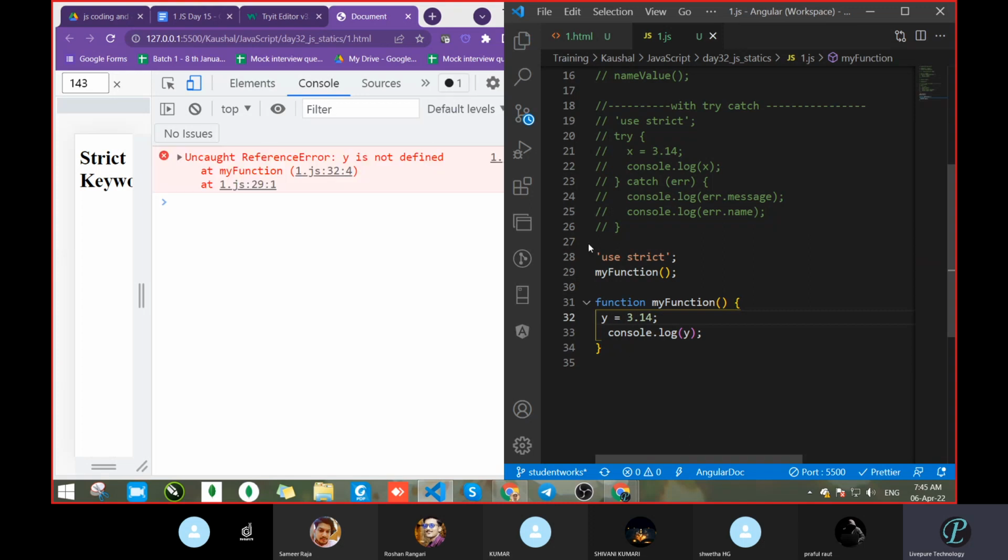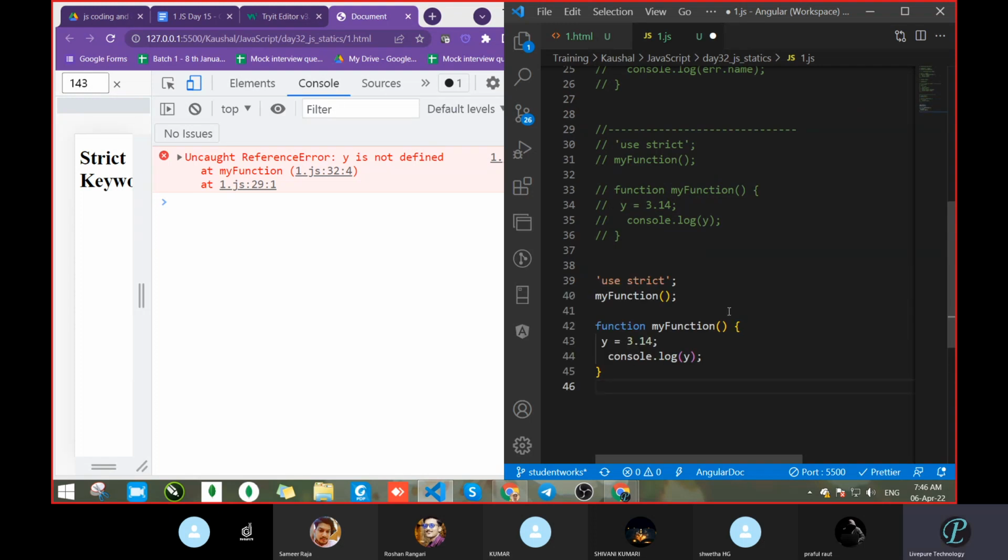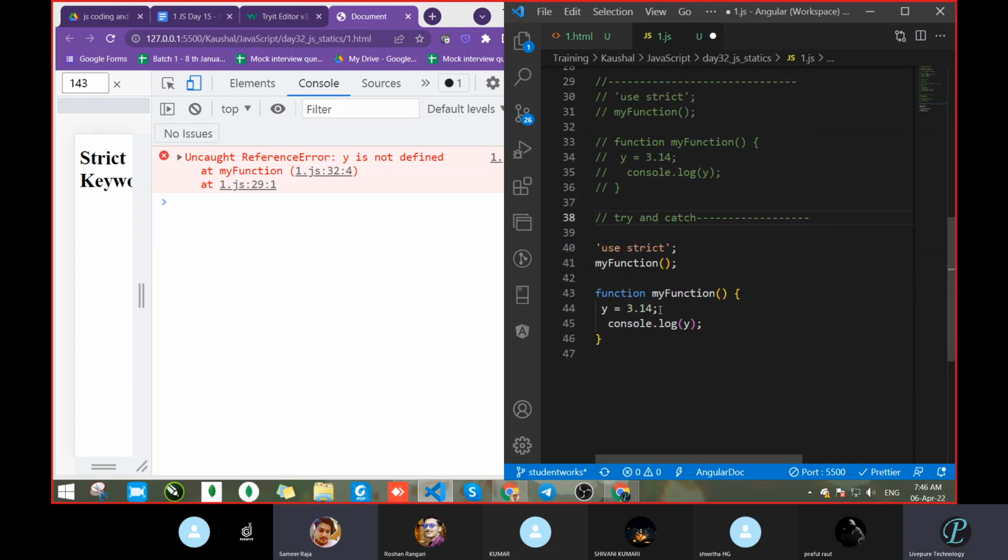Now write this try and catch inside the function. How will we write it? Sorry, this function we now convert into the form of try and catch. How will we write that? Sir, line number 39, make one enter. Try and catch. Line number 40. Here you are telling? Okay, fine.